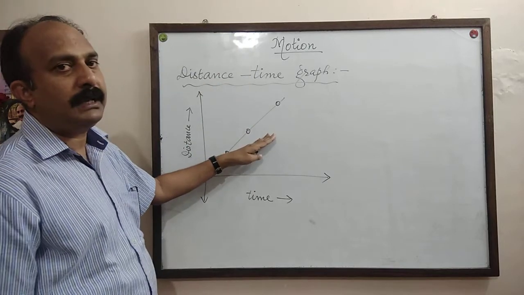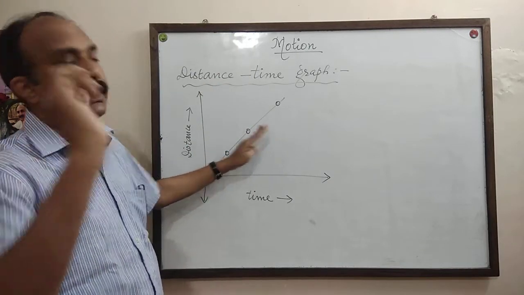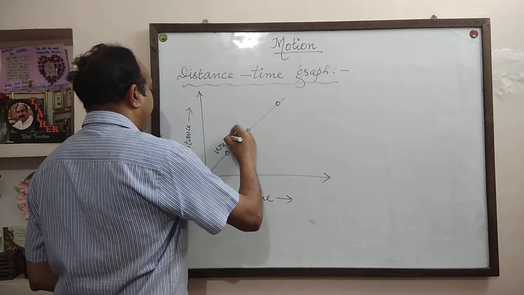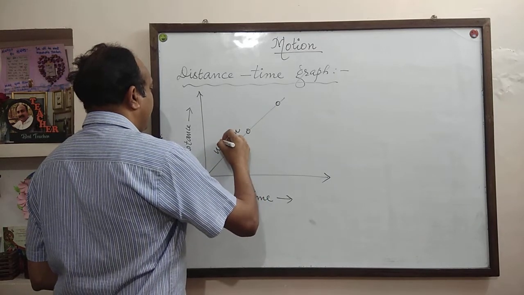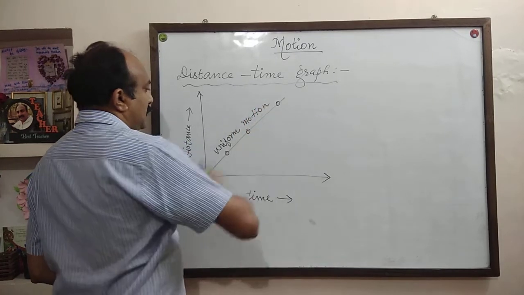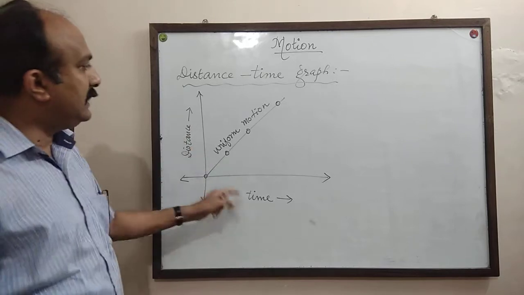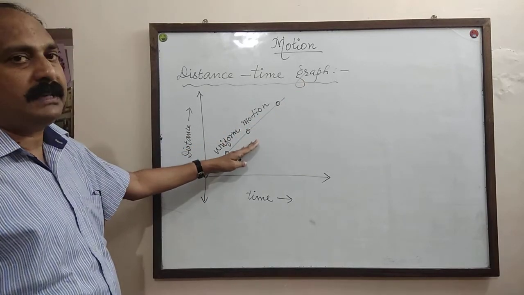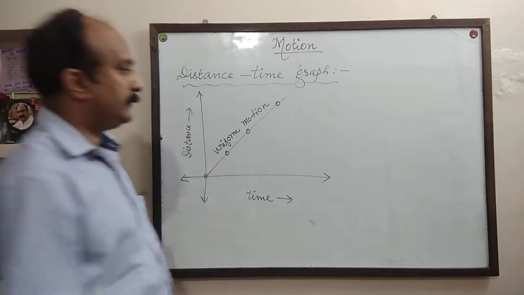This graph represents uniform motion. So, if the distance time graph is a straight line like this, the graph represents uniform motion.